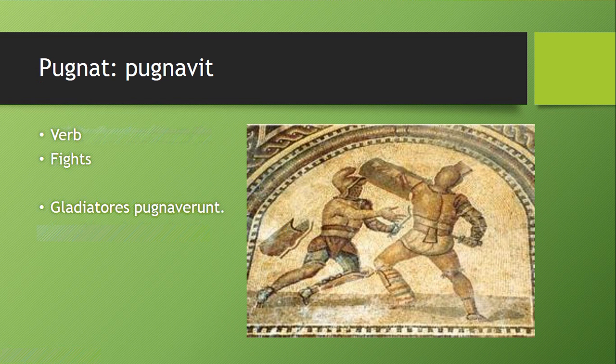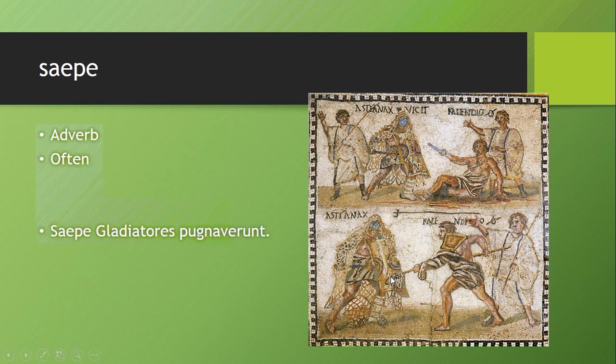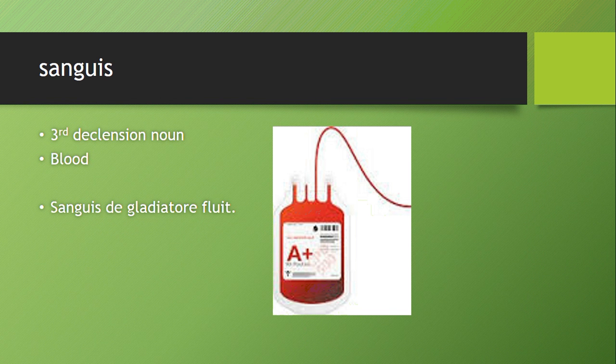Pugnavit is a verb that means fight. Gladiatores pugnaverunt. The gladiators fought. Saepe is an adverb that means often. So saepe gladiatores pugnaverunt. Often the gladiators fought. Sanguis is a third declension noun that means blood. So sanguis de gladiatore fluit. So the blood flows down from the gladiator.